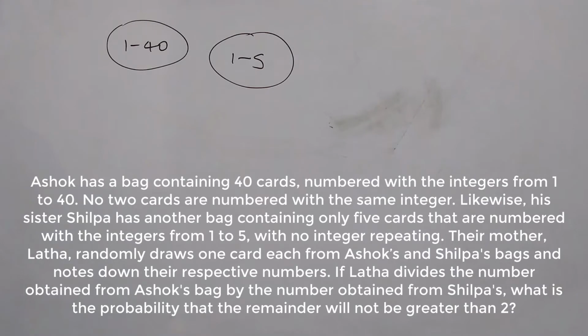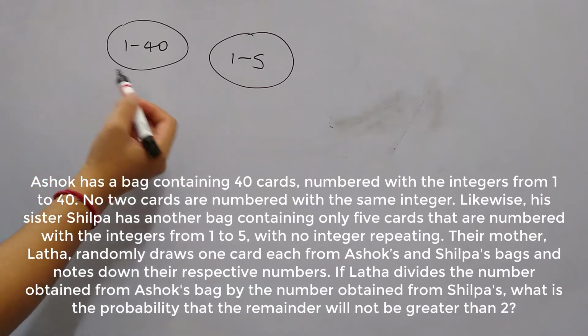Their mother Lata randomly draws one card from each of Ashok's and Silpa's bags and notes down their respective numbers. If Lata divides the number obtained from Ashok's bag by the number obtained from Silpa's bag, what is the probability that the remainder will not be greater than 2?